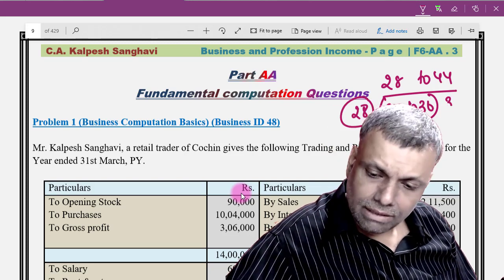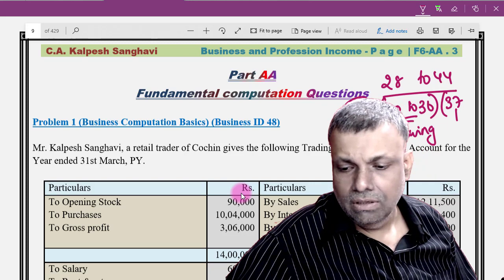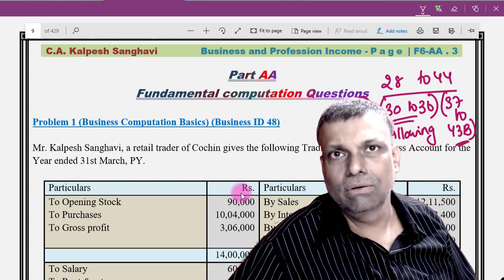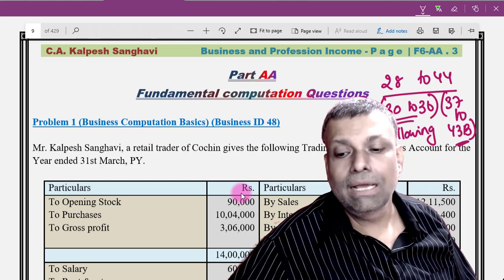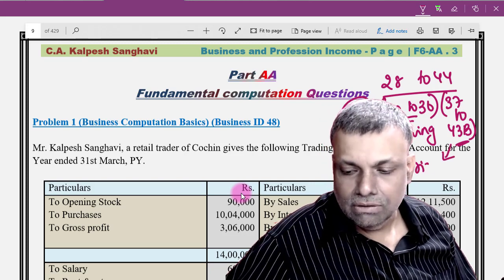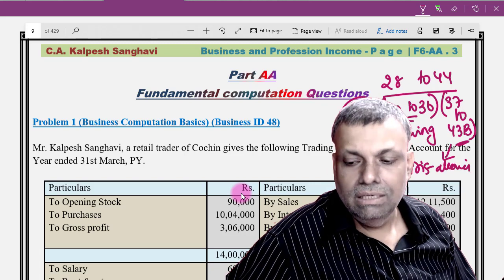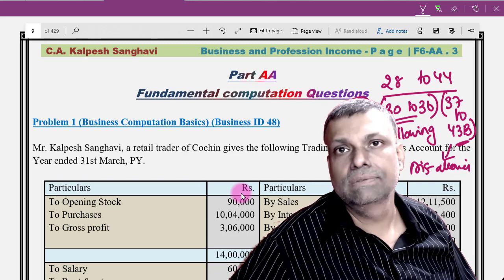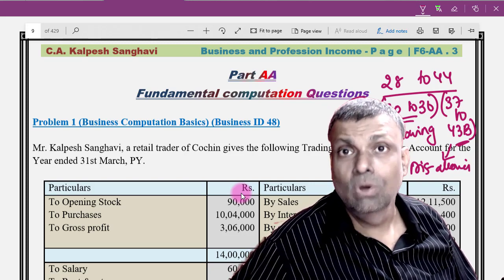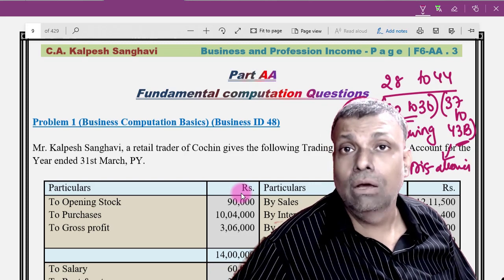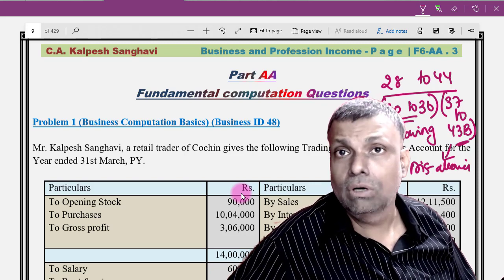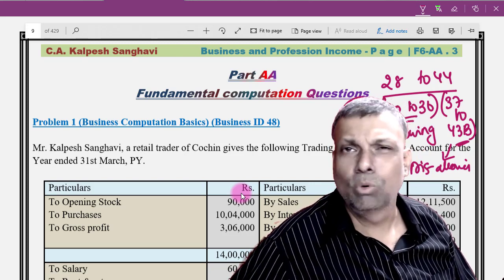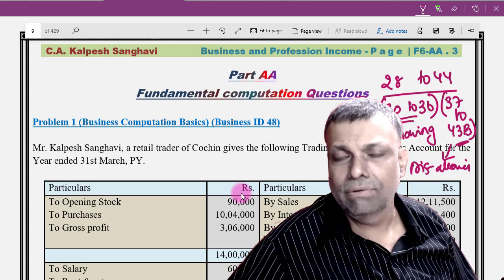Then sections 37 to 43B, or you can say 43, are basically the disallowing sections. They specifically tell you the items or the list of compliances which you should do, and if you don't do that, it will not be allowed to you as a deduction. I repeat, it will not be allowed to you as a deduction. And the last section, section 44, is more of a presumptive taxation and some more clarificatory provisions.